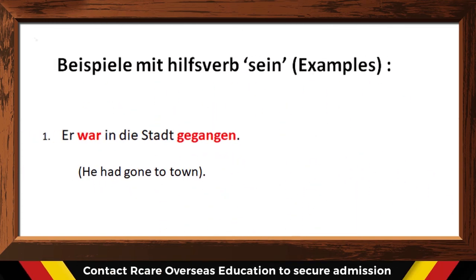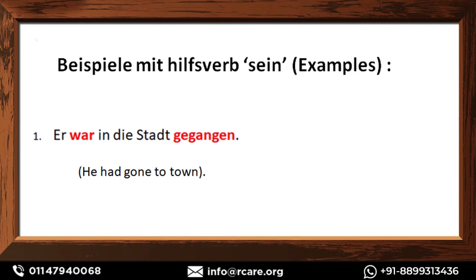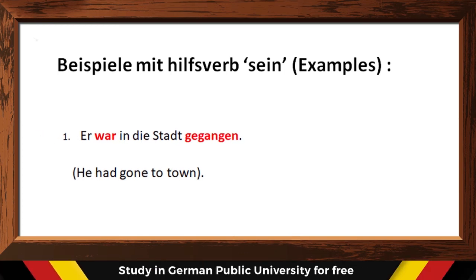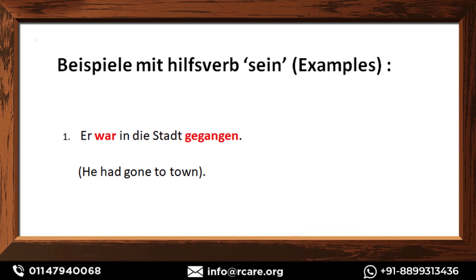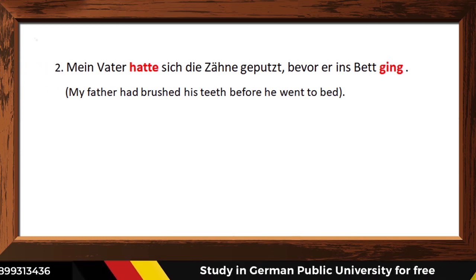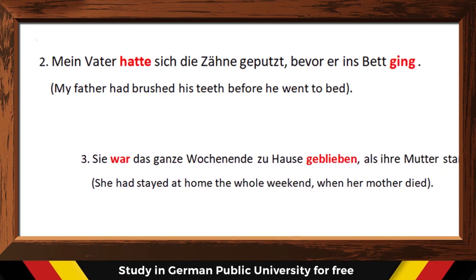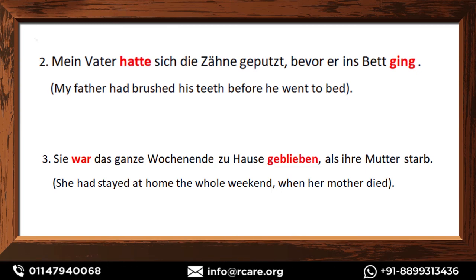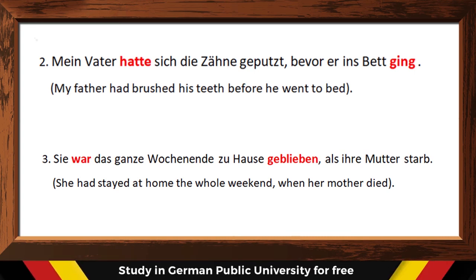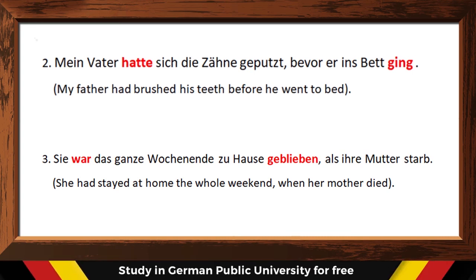Let's see some examples now with the helping verb sein. Er war in die Stadt gegangen. He had gone to the town. In the present perfect tense, we say he has gone to the town. Example number two. Mein Vater hatte sich die Zähne geputzt, bevor er ins Bett ging. My father had brushed his teeth before he went to bed.